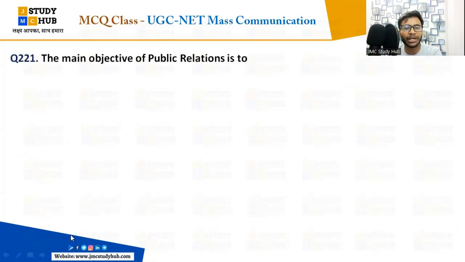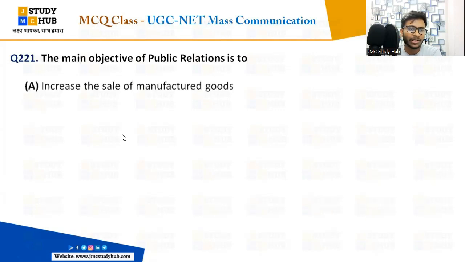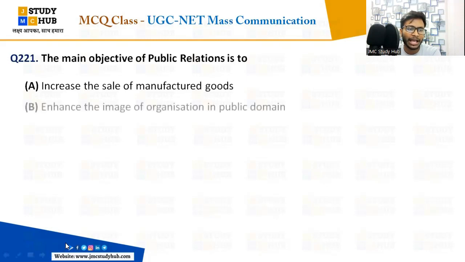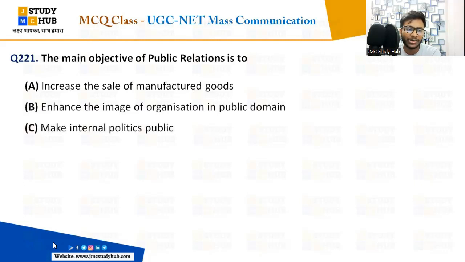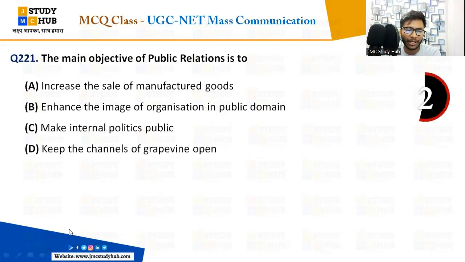The main objective of public relations is to: A, increase the sale of manufactured goods. B, enhance the image of the organization in the public domain. C, make internal politics public. D, keep the channels of a grapevine open. What is public relations and what is the objective of public relations? You all are familiar with this term because we read it in the chapter classes, right?